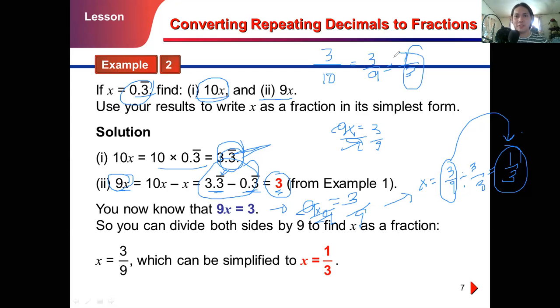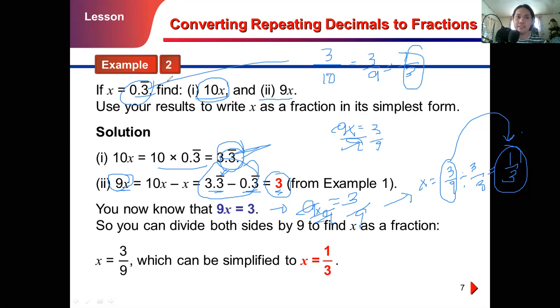So again, this is method 2, another way to convert it. You locate the place value of the repeating decimal, and after that you write it in this form.